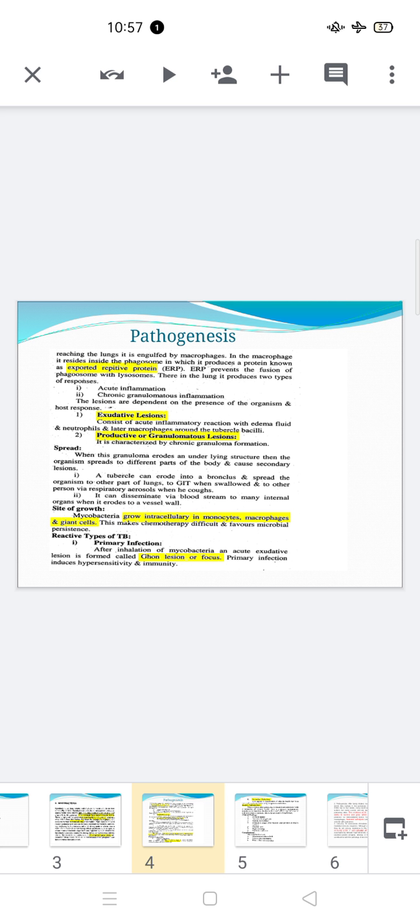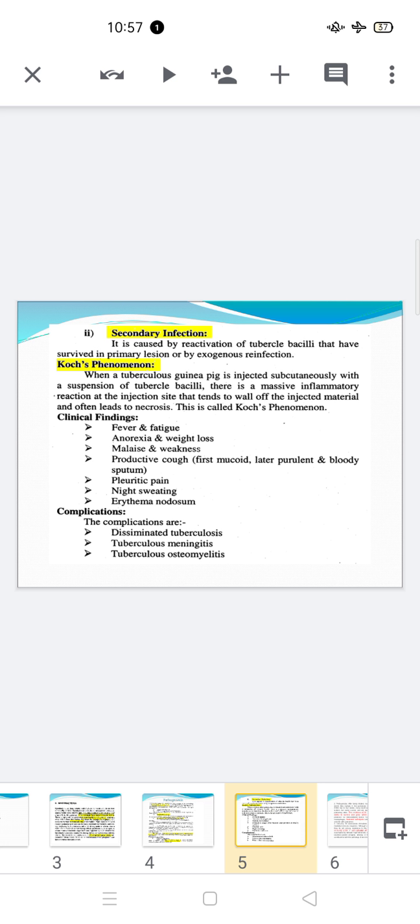As we discussed, these groups do not have as powerful a cell-mediated immune system, and so the signs and symptoms start to appear: fever and fatigue, anorexia, weight loss, malaise and weakness, productive cough, mucoid first, later purulent, greenish in color, followed by streaking of blood within the sputum.